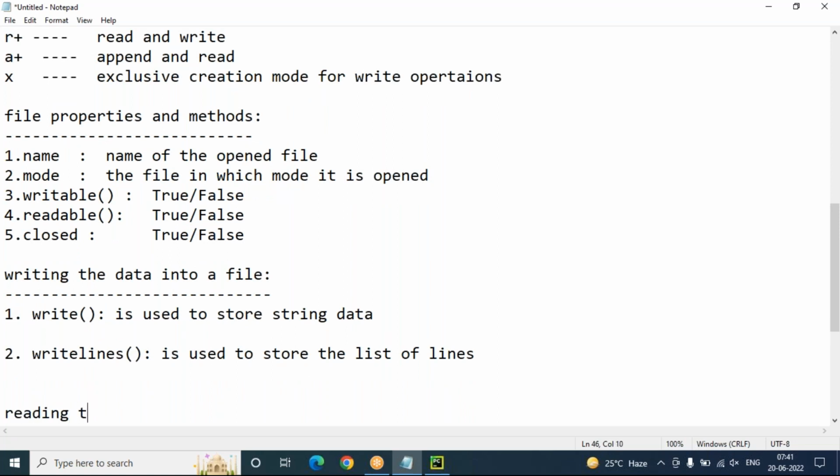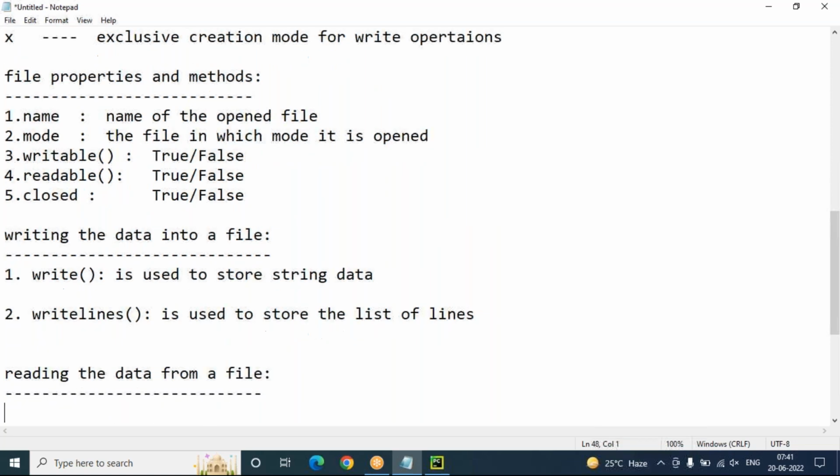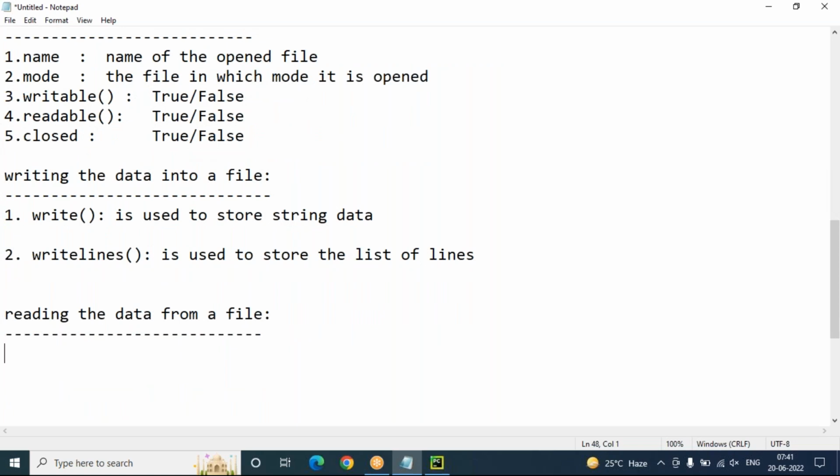Now coming to reading data from a file. How do we read data from a file? We have so many methods. The read method is used to read complete data from a file.